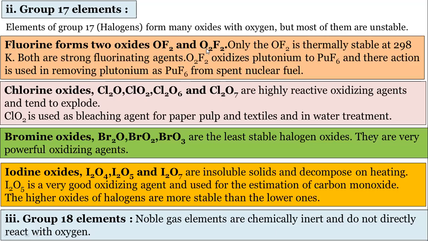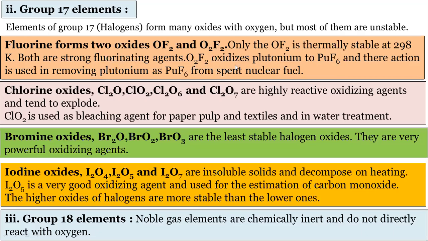And in case of O2F2, this is not thermally stable. It is stable only at low temperature. Both are strong fluorinating agents. This is the use of O2F2. O2F2 oxidizes plutonium to form PuF6. So this is important for the examination. What is the role, what is the use of O2F2?